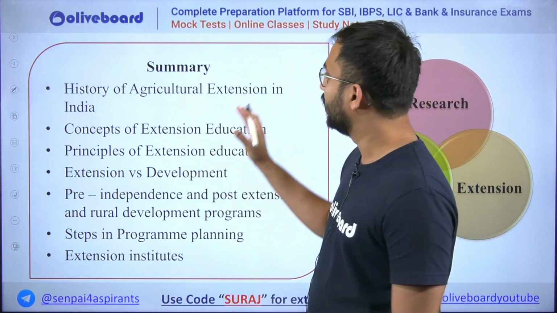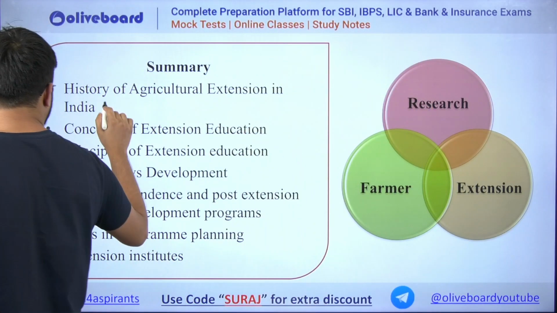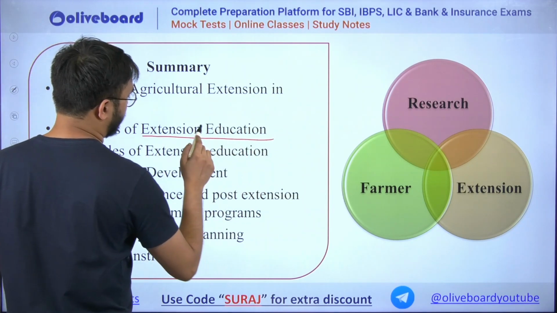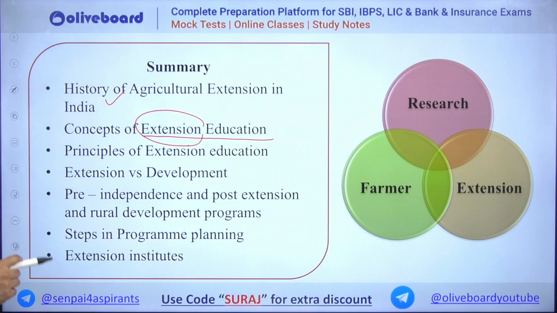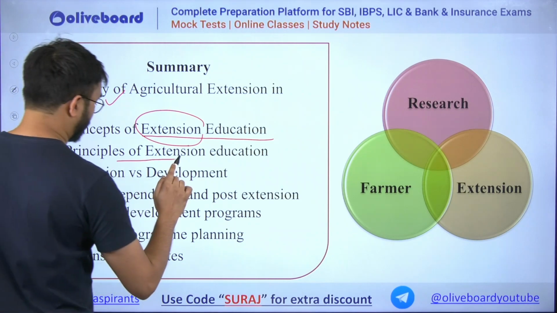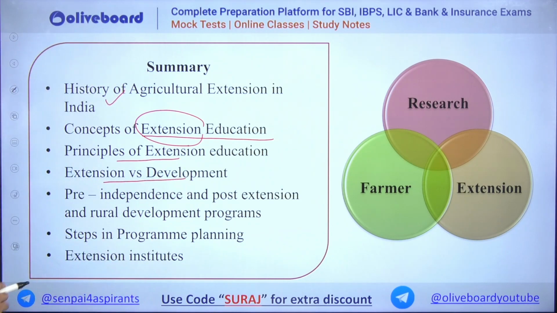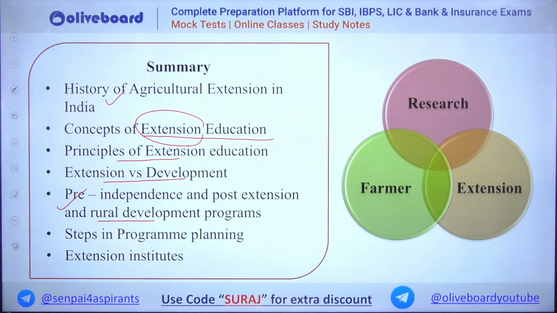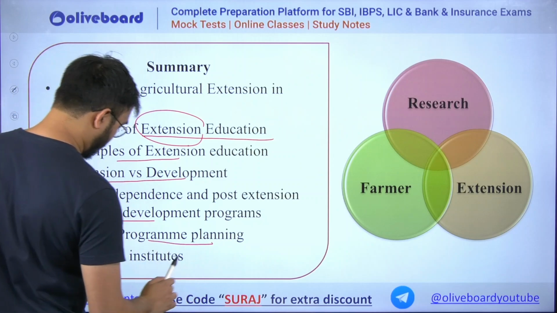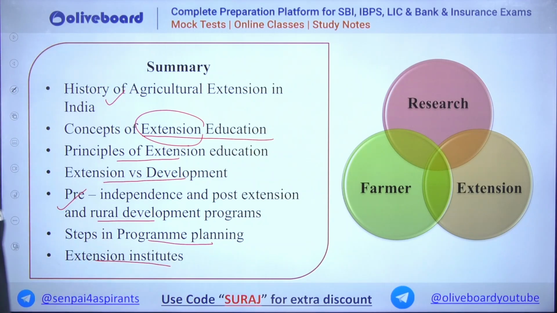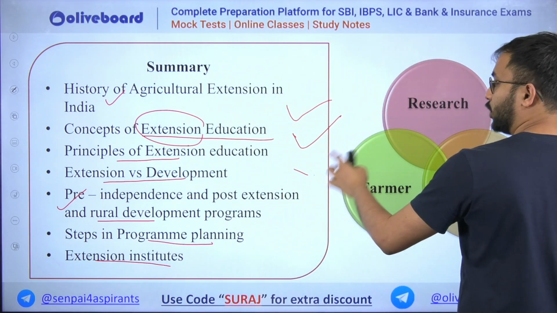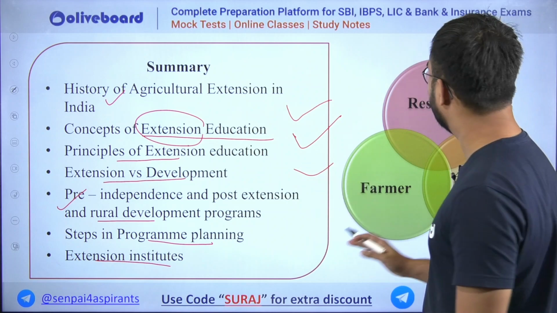The summary is: history of agricultural extension; concepts of extension education, where we will understand in depth what extension education means; principles of extension education; extension versus development; pre-independence and post-independence extension and rural development programs; steps in program planning; and extension institutes. These are all the points we will cover throughout this lecture.